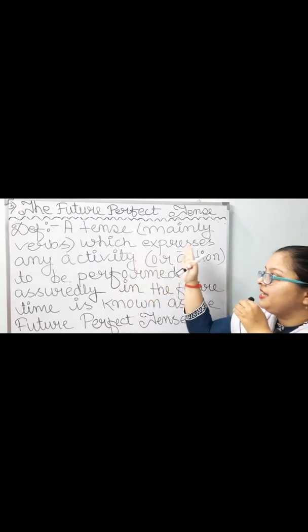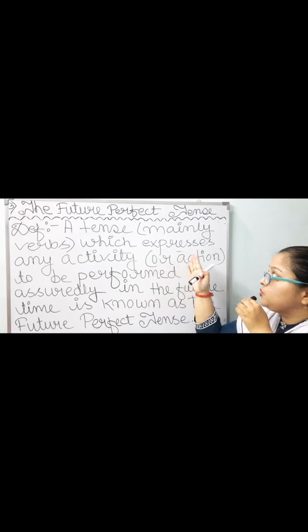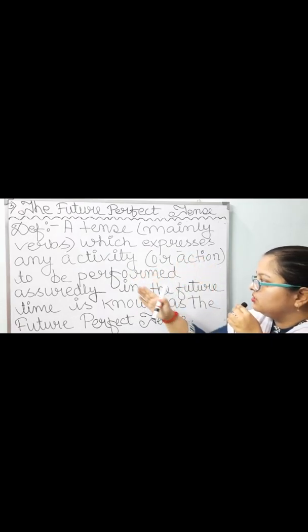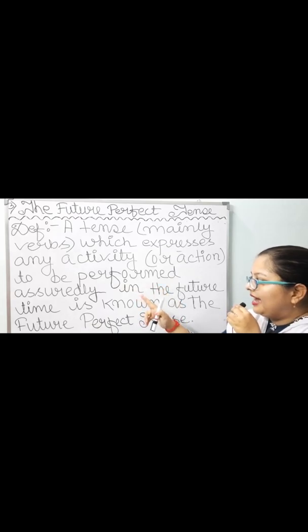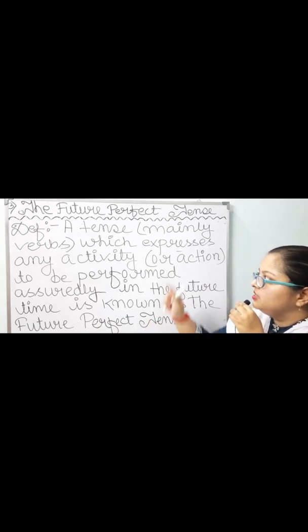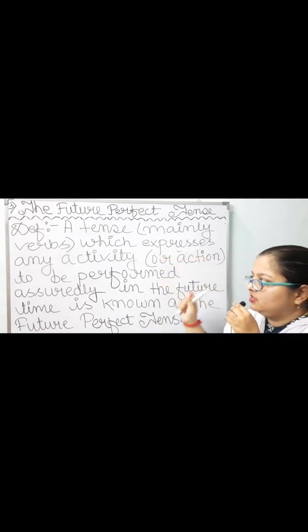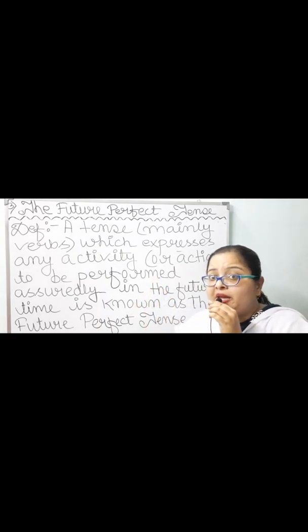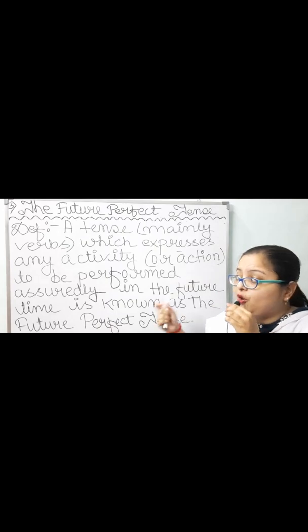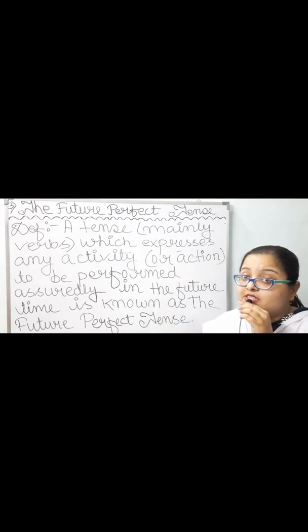A tense mainly verbs which expresses any activity or action to be performed assuredly in the future time is known as the future perfect tense. So a tense which expresses any activity to be performed in the future and assuredly, means it is to happen definitely.